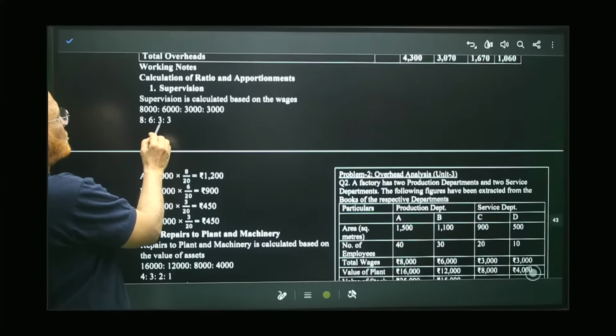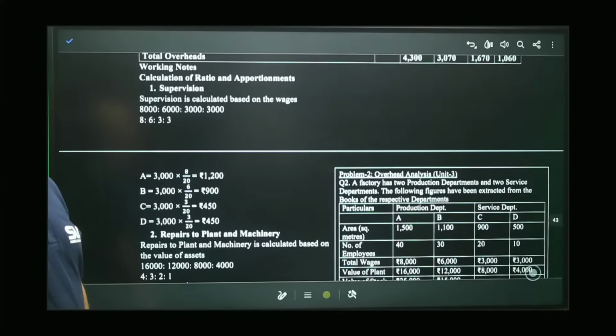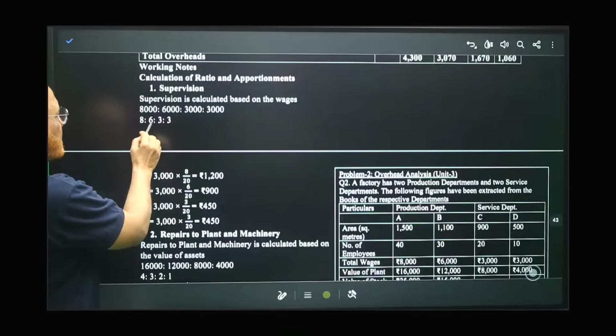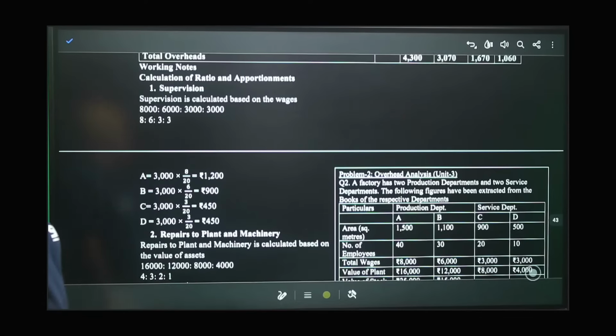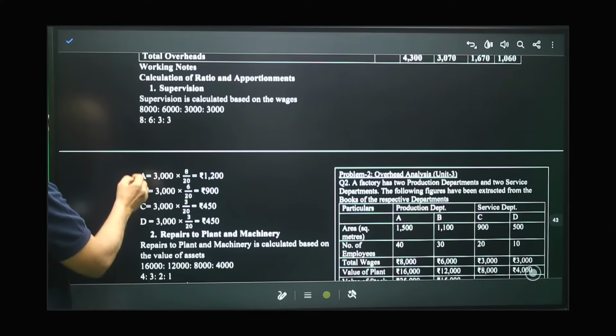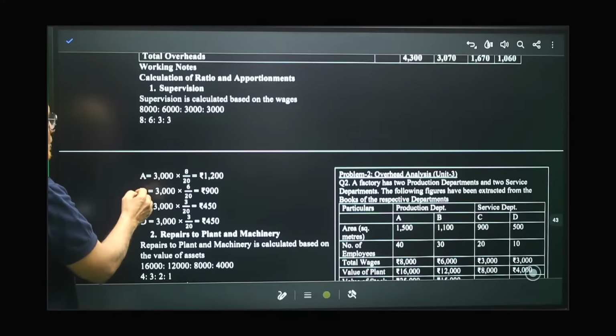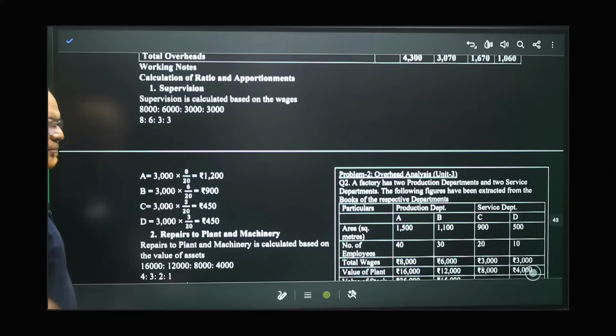8 is to 6 is to 3 is to 3. That is the ratio of wages. So if you add up 8 plus 6 plus 3 plus 3, it will be 20. 6 plus 6, 12, 12 plus 8, 20. So 8 by 20 will go to A department, 6 by 20 to B department, 3 by 20 to C, and 3 by 20 to D.